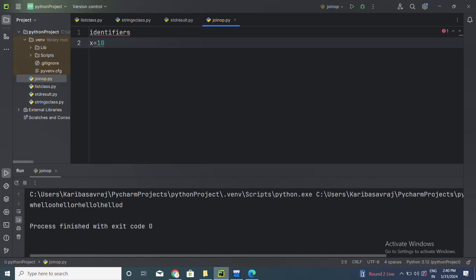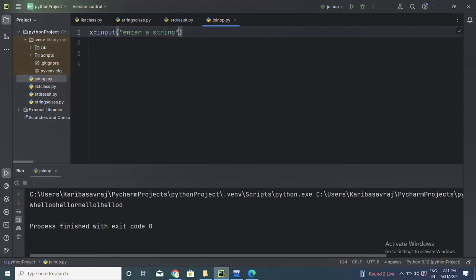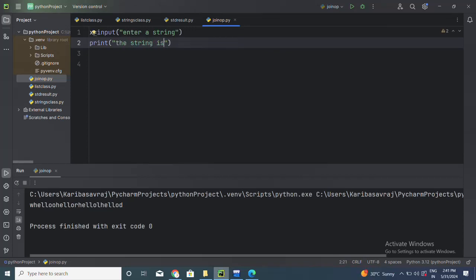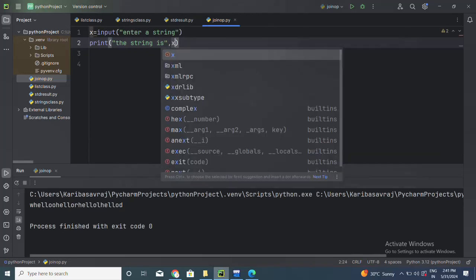Now variables. Variable means it is a memory location. So let us take memory x and we shall input a value. Input, enter a string. Print, the string is, I want to display the string which is stored in x.